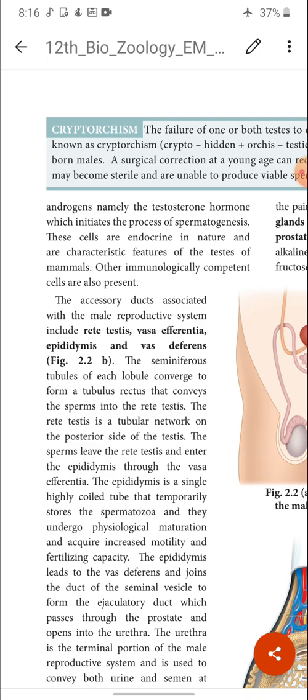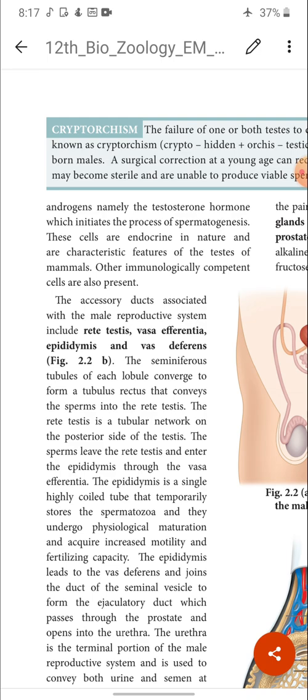In that you can have two questions: one about the scrotum, another about the cells of seminiferous tubules, that is, Sertoli cells, spermatogonic cells and interstitial cells. About these three cells you could write. The interior structure of the testis will come in the next paragraph, which I will discuss in my next class.